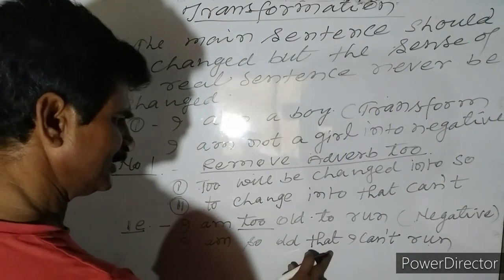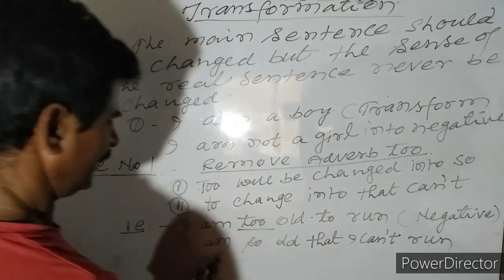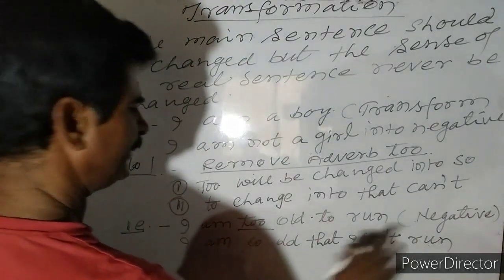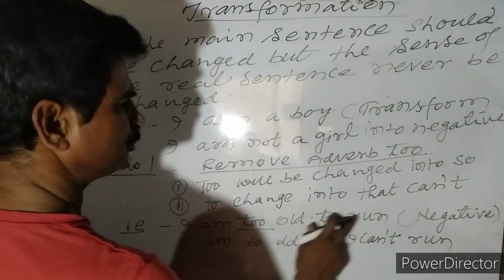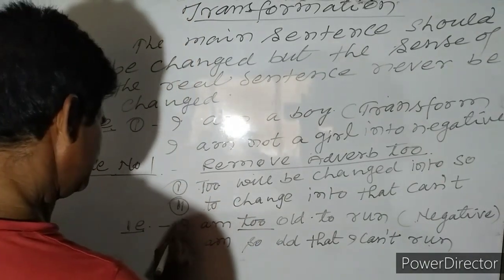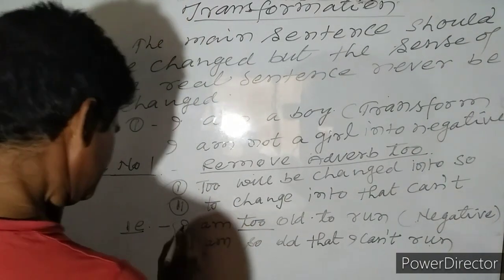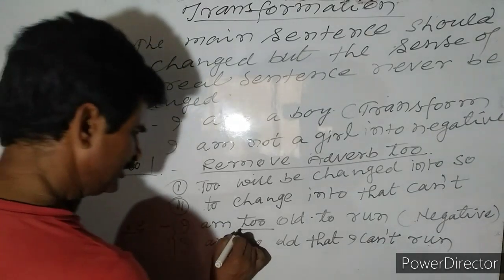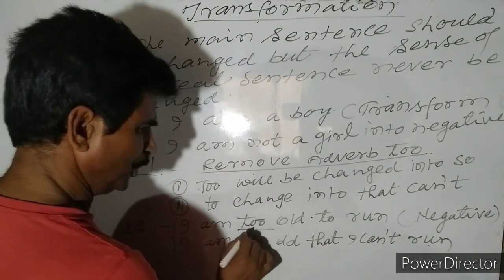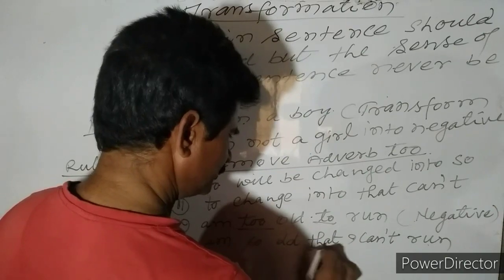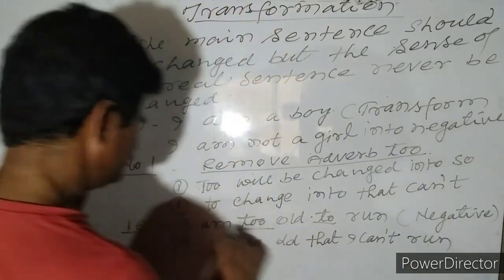So I have written here, I am so old that I cannot run. I am too old to run. Both sentences are equal. If you want to transform it into negative, easily you can write here: too changes into so, and to changes into that I cannot.